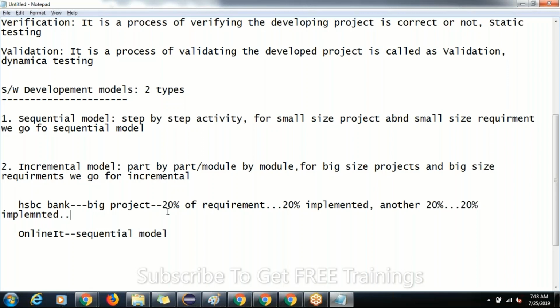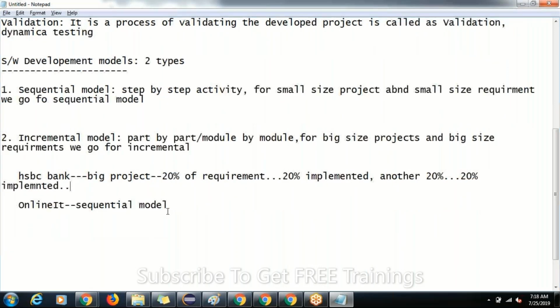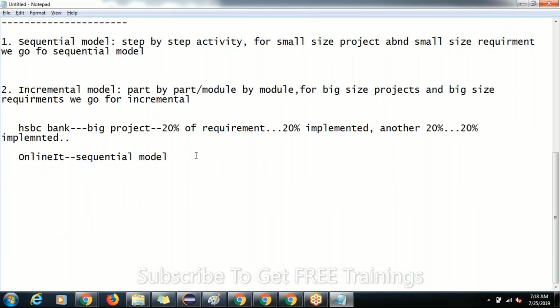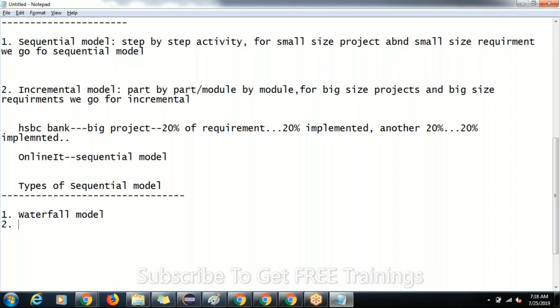Clear, guys? So under the sequential model, we have two types. Let me talk about the types of sequential model. The first one is the waterfall model, and the second one is the V model.